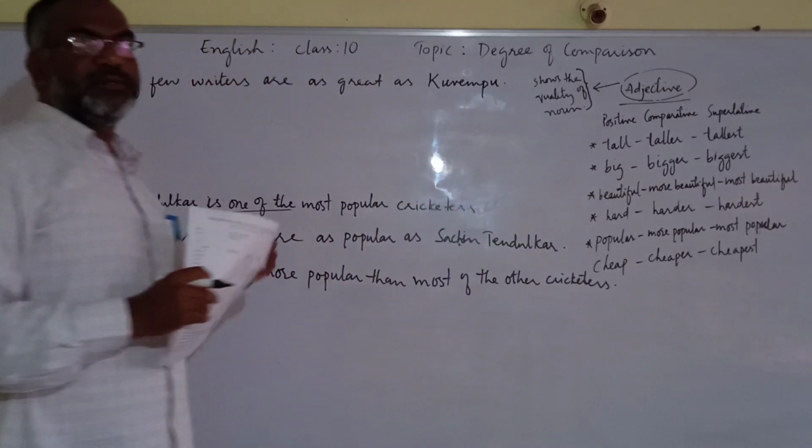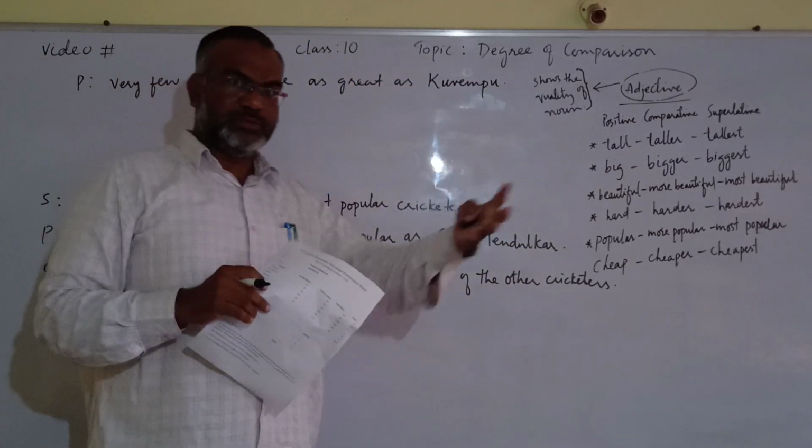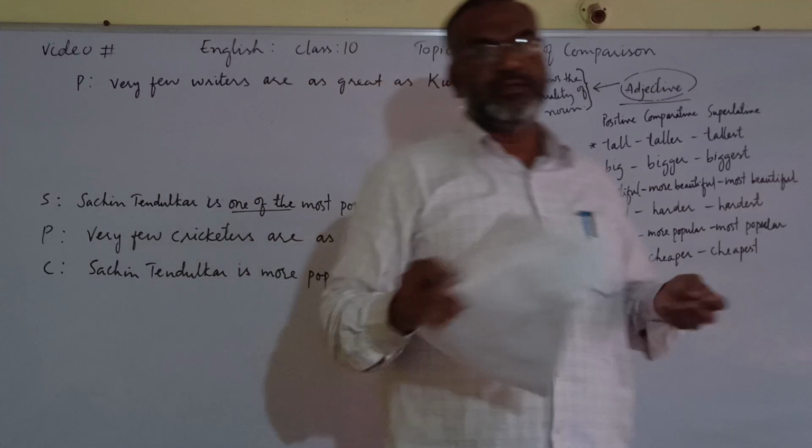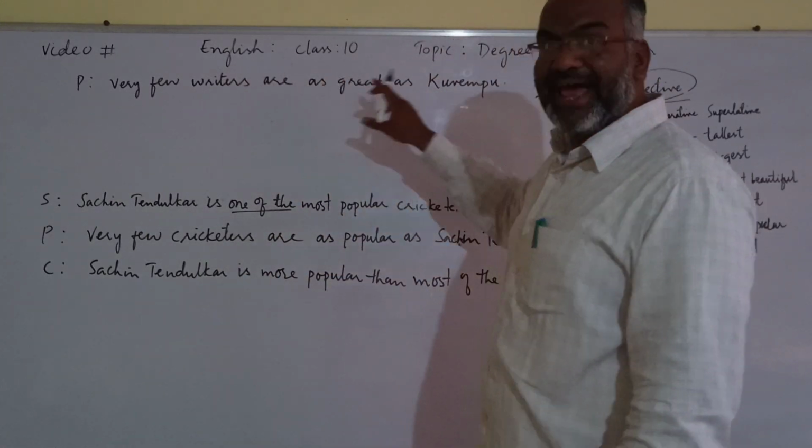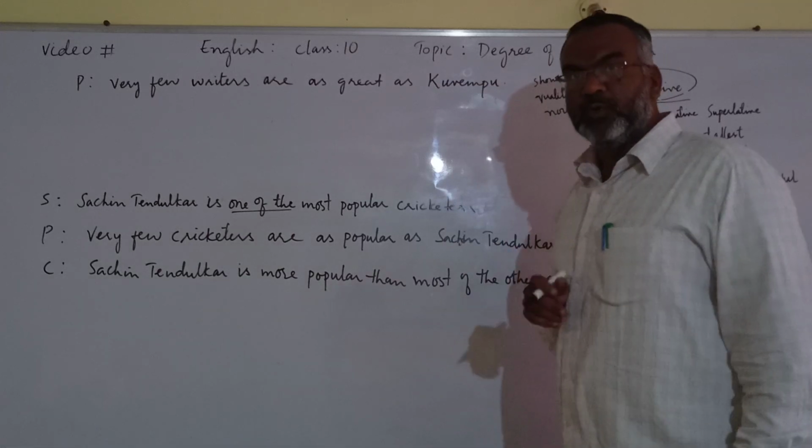As you know, Kuempu, the national poet of our state, Karnataka. Very few writers are as great as Kuempu.